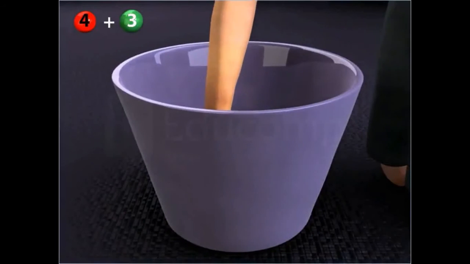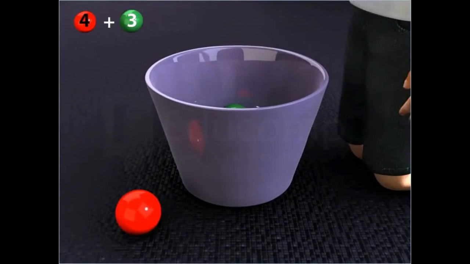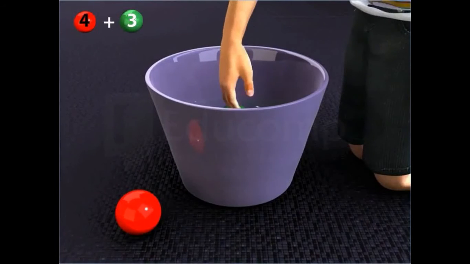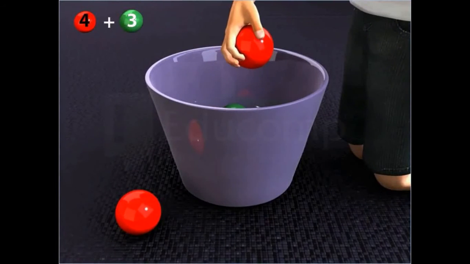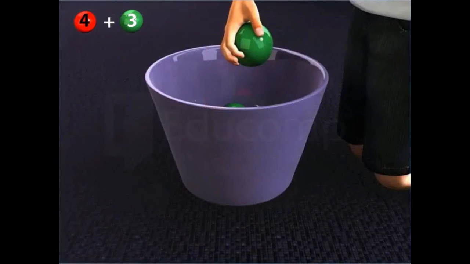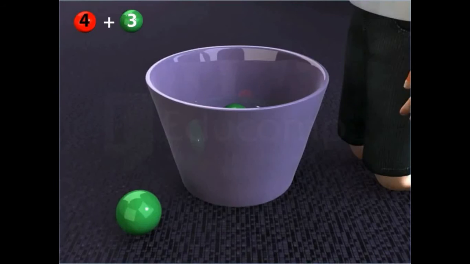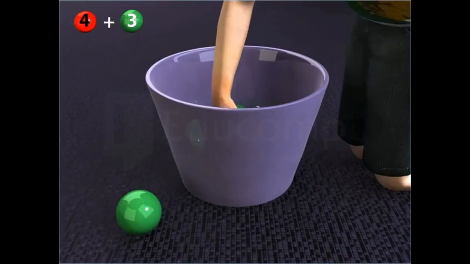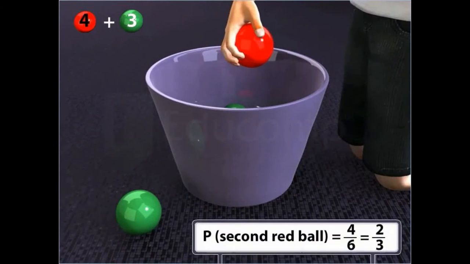If the first ball drawn is red, then the probability of drawing a red ball the second time is 1 upon 2. On the contrary, if the first ball drawn is green, then the probability of drawing a red ball the second time is 2 upon 3.